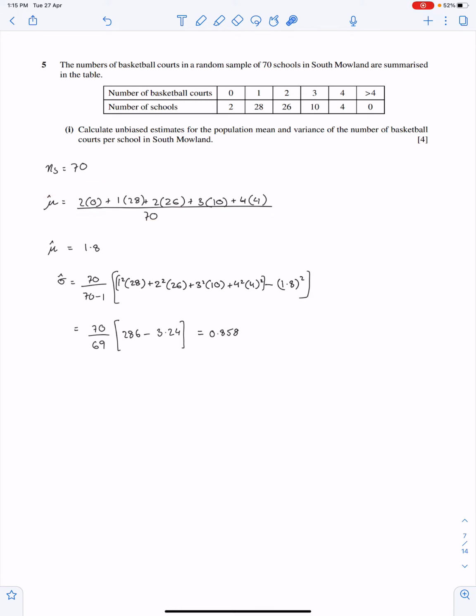This is also very simple. You can easily do this. You need to divide this by 70 because this is sigma fx square over sigma f minus the square of the mean. So this answer is here, 0.858.